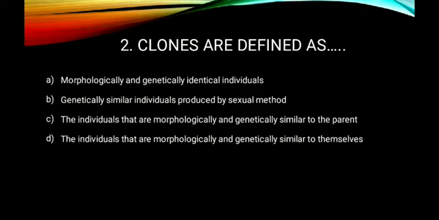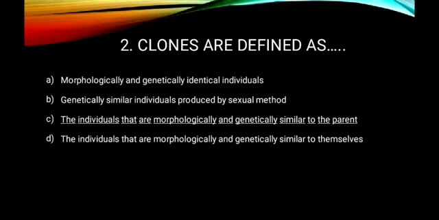Before that, let us see option D also. The individuals that are morphologically and genetically similar to themselves. It is exactly similar to the first option. So the correct answer to this question should be the third one, that is, the individuals that are morphologically and genetically similar to the parents. Now let us move to question number 3.